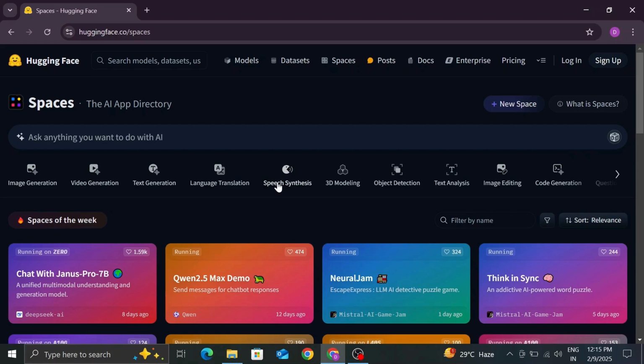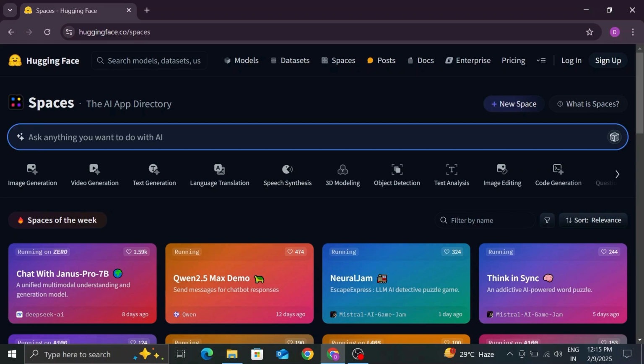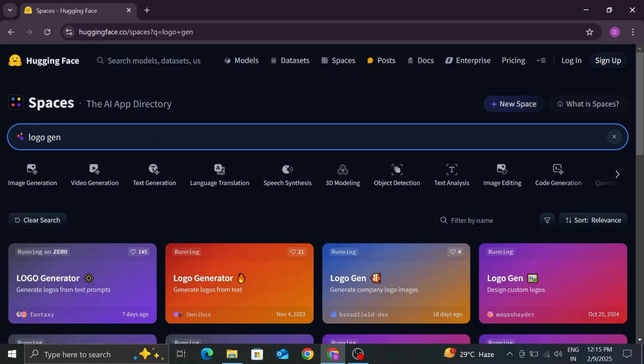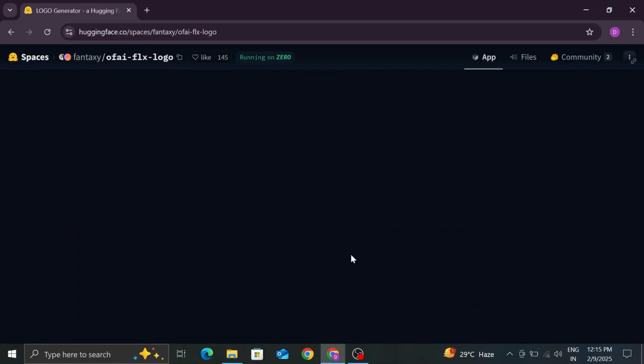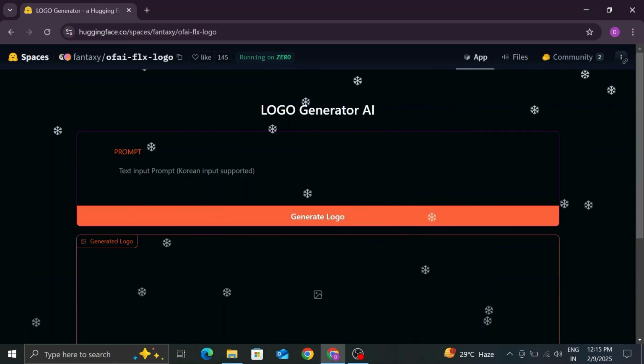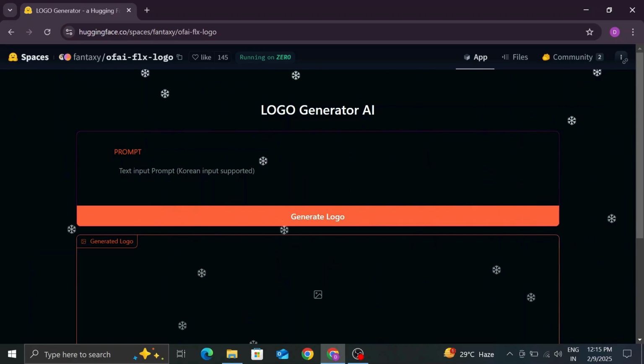For logo generation, search logo generator and click that. After that, give prompts as clearly as possible for whatever logo you want. For this video, I just type as.